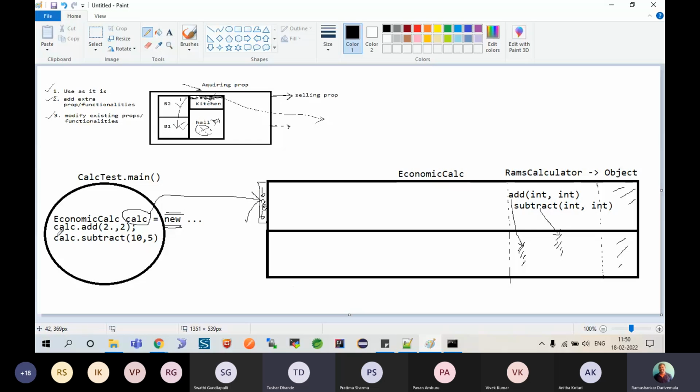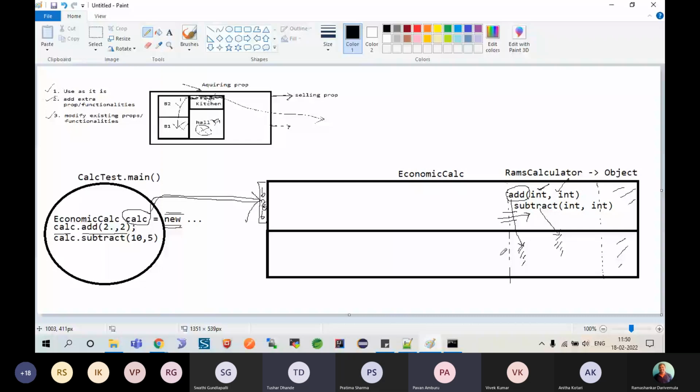Now you are calling calc, give me the method of addition, and you need to supply 2, 2. So Java will start searching for the method add. Is there any method called add? No, but its memory is extended further where I can go and search, and I am able to see the add method over here in my parent's memory. I'll call it, supply 2 and 2 over here, the method instructions are executed accordingly, and I get the output as addition is 4. Similarly, when you call subtraction. Clear on this point up to this level?